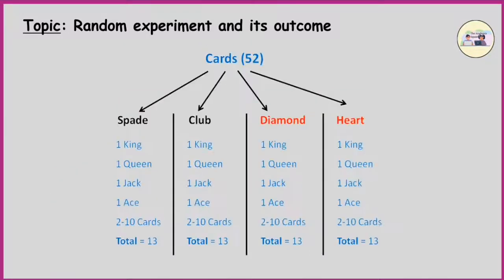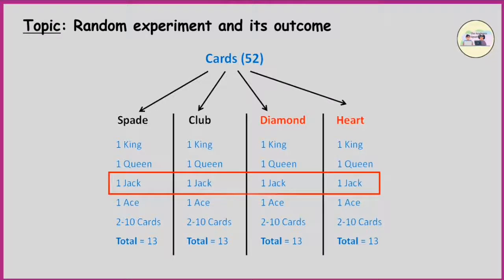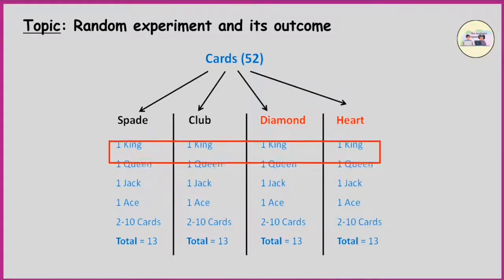In a pack of playing cards, there are 4 sets, namely heart, diamond, club and spade. In each set, there are 13 cards: king, queen, jack, 10, 9, 8, 7, 6, 5, 4, 3, 2 and ace. King, queen and jack are known as face cards. In a pack of cards, there are 4 cards of jack, 4 cards of queen and 4 cards of king. Thus, there are a total of 12 face cards. The division of 52 cards is shown below.